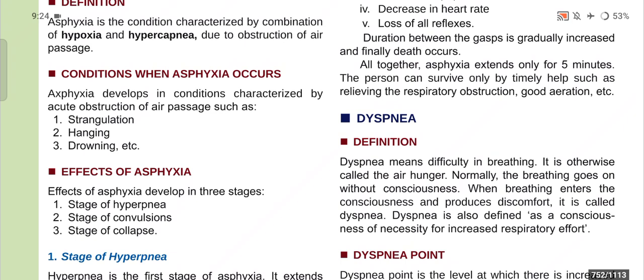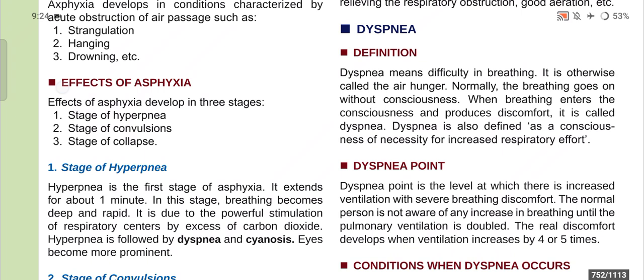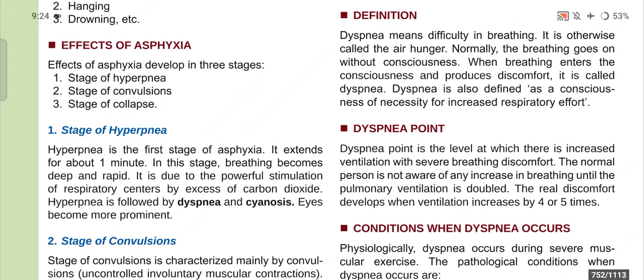Now, effects of asphyxia. Effects of asphyxia develop in 3 stages: the stage of hyperpnea, the stage of convulsion, and the stage of collapse. First, the stage of hyperpnea. Hyperpnea is the first stage of asphyxia. It extends for about 1 minute. In this stage, breathing becomes deep and rapid. It is due to the powerful stimulation of respiratory centers by excess of carbon dioxide. Hyperpnea is followed by dyspnea and cyanosis. Eyes become more prominent.